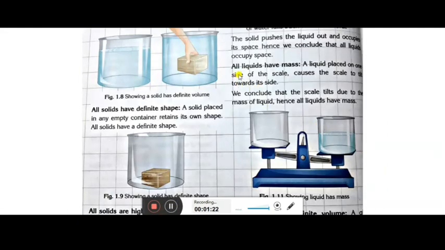Now children, next is that all liquids have mass. As you did with solids, you take a balance. Here also there is a balance on which beakers are kept, one side an empty beaker and the other side a beaker filled with water. The side where the water is present tilts down because of its heaviness. That means this liquid has mass, and similarly all liquids have mass.